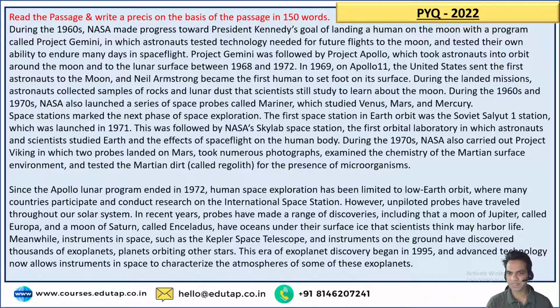The first space station in Earth orbit was the Soviet Salyut 1 station, which was launched in 1971. This was followed by NASA's Skylab space station, the first orbital laboratory, in which astronauts and scientists studied Earth and the effects of space flight on the human body. Now, during the 70s, NASA also carried out Project Viking, in which 2 probes landed on Mars, took numerous photographs, examined the chemistry of the Martian surface environment, and tested Martian dirt called regolith for the presence of microorganisms.